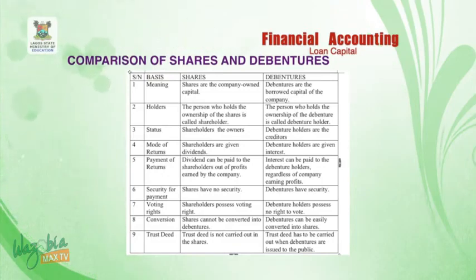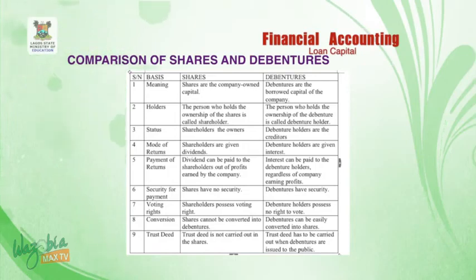Comparison of shares and debentures. Shares versus debentures. If you take a look at the charts that I display here, you will discover that the picture on the shares above, two hands joining together, means that they are working hand in hand for the development of that organization, of that company. It means that they are the owners of the organization.